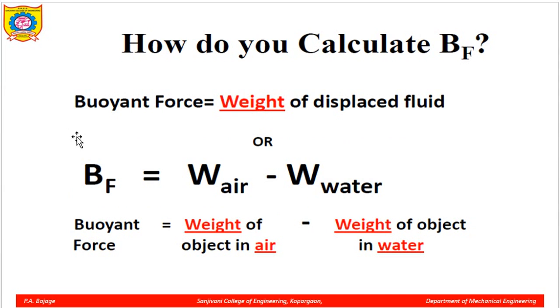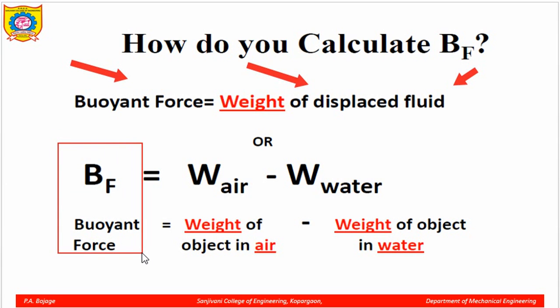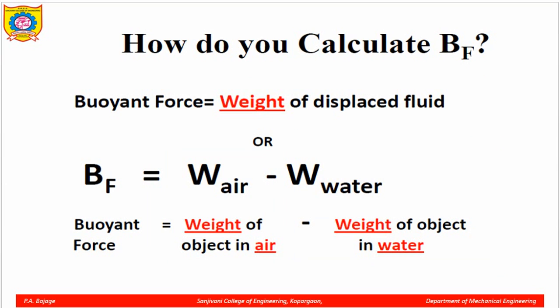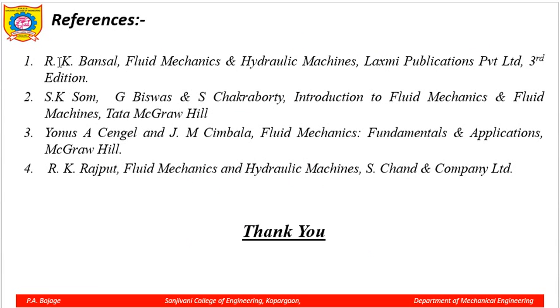How can it be calculated? The buoyant force is equal to the weight of the displaced fluid. So Bf is the buoyant force, and W air is the weight in air minus the weight in water. So that is the amount of buoyant force acting on the body. This was a short description about the buoyant forces.